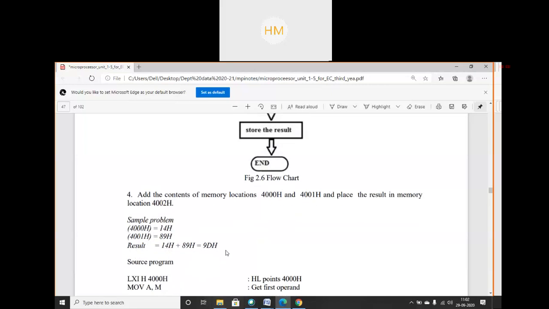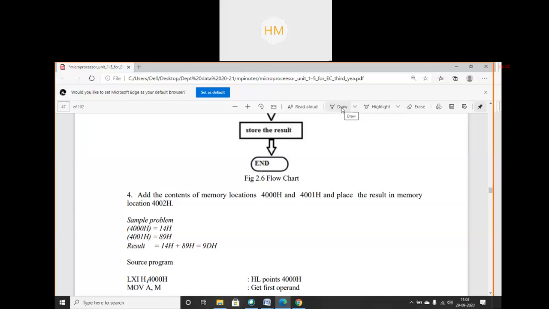So how will I start writing the program? Generally, for such programs, I will use the LXI instruction, LXI H, comma. Always use proper syntax. A few silly mistakes may be there in my presentation somewhere, but you should write the correct format.